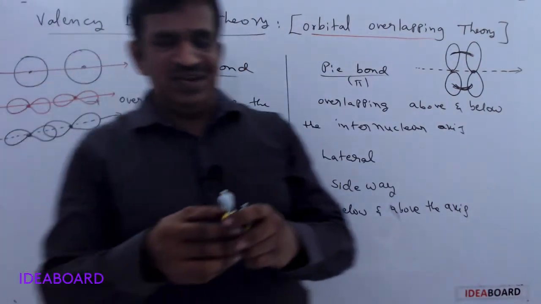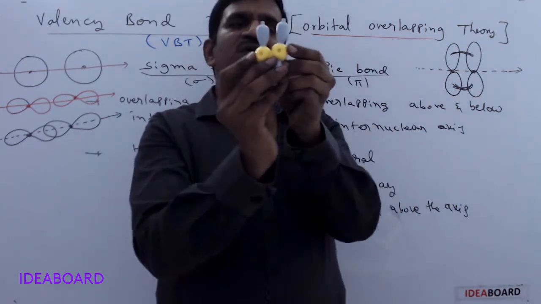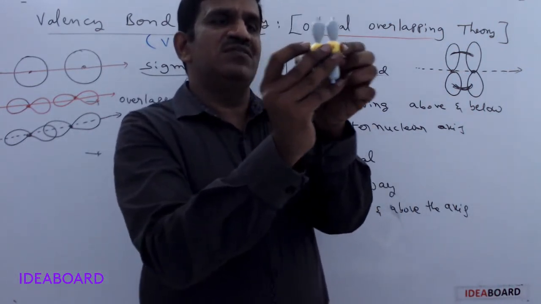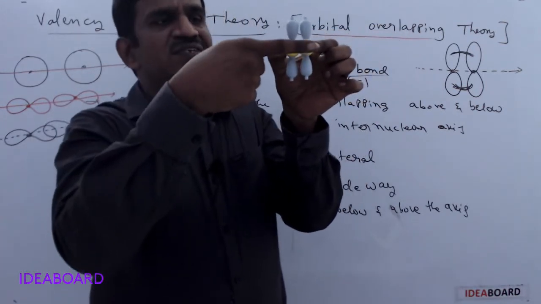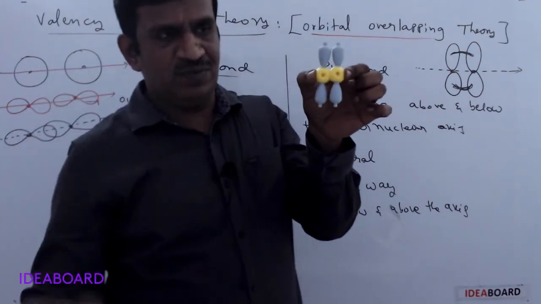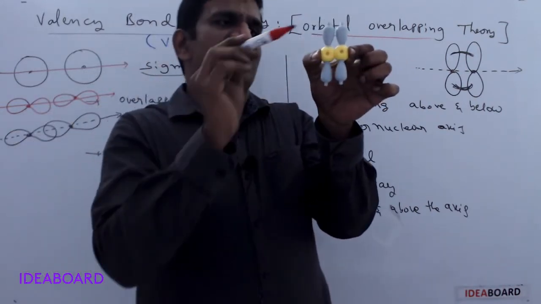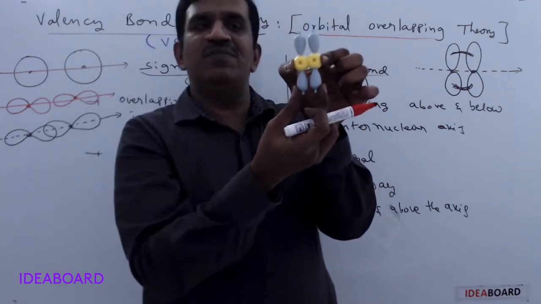Here, these two yellow balls are joined. That is the internuclear axis, for example. It is passing like this, but the orbital electron density lobes are taken above and below the plane.